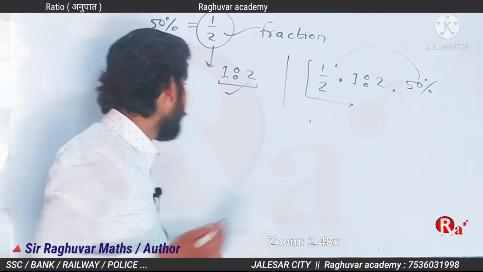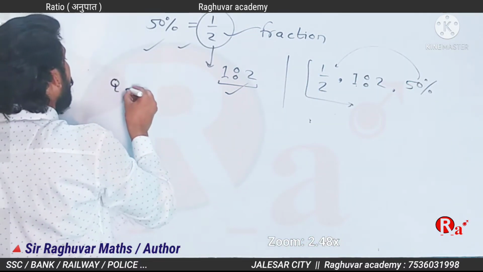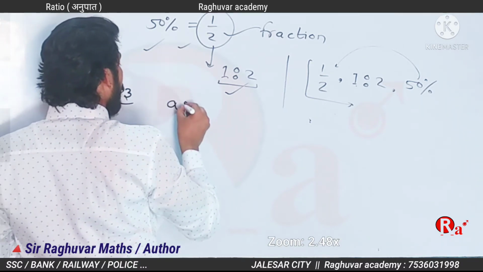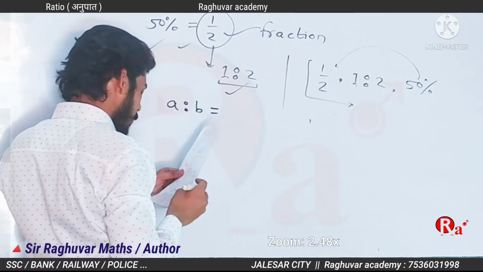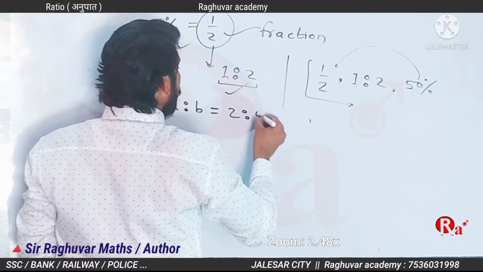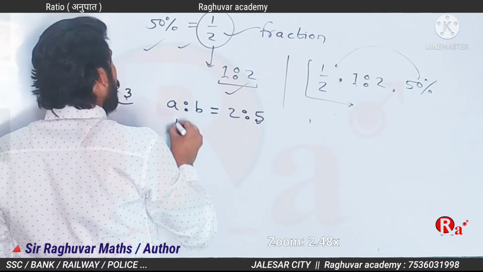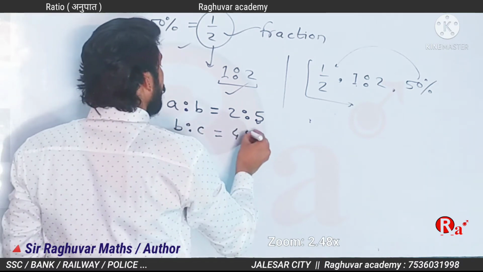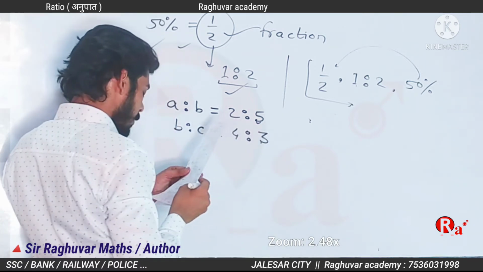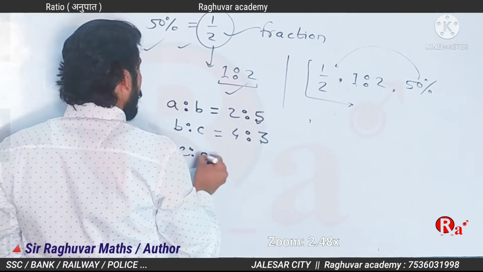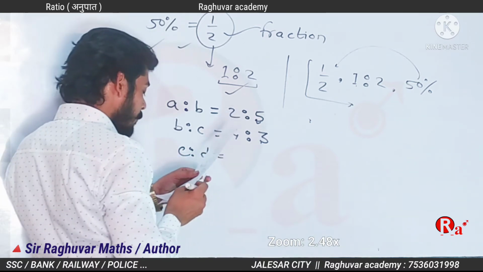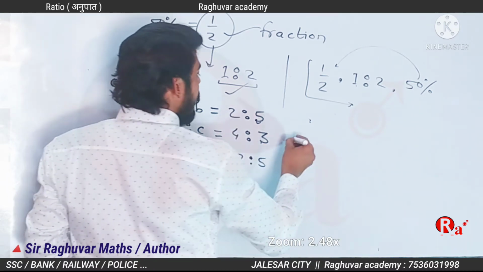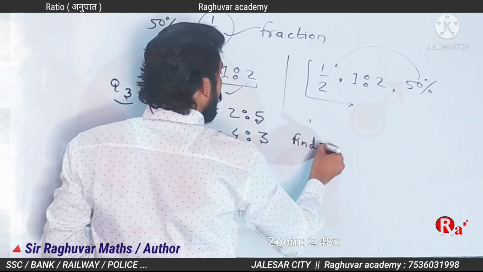Question number 3. A ratio B equal to 2 ratio 5, B ratio C equal to 4 ratio 3, and C ratio D equal to 2 ratio 5. Find A ratio D.